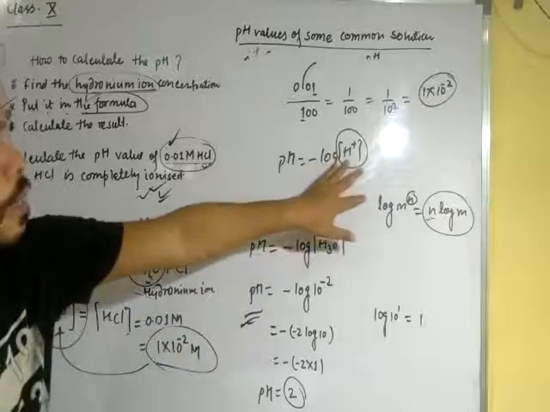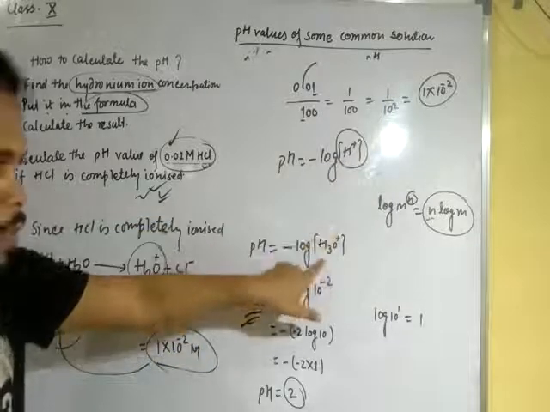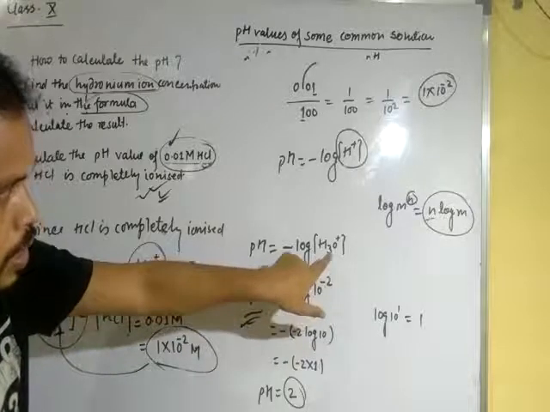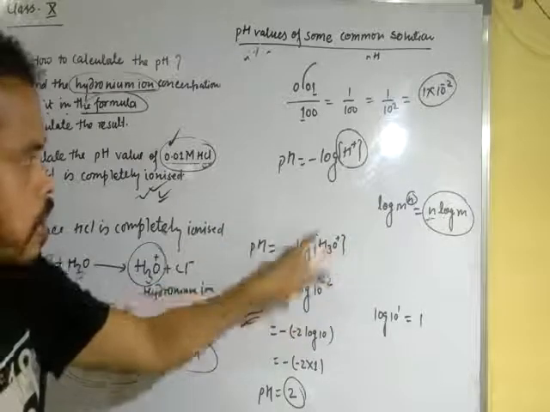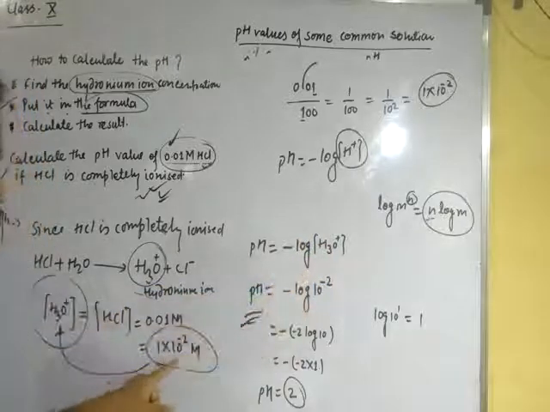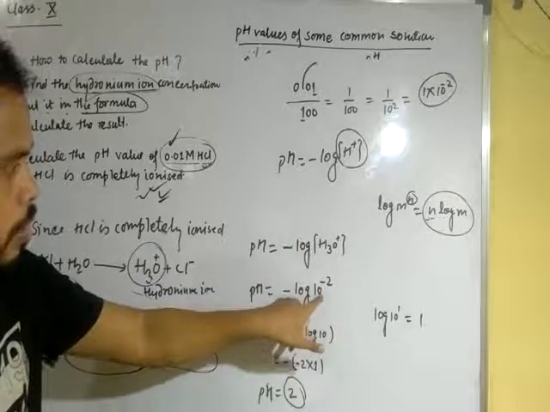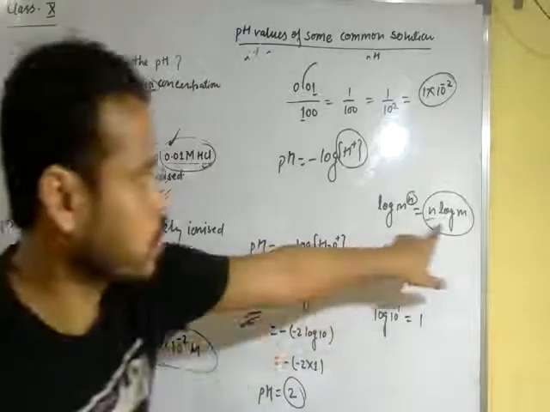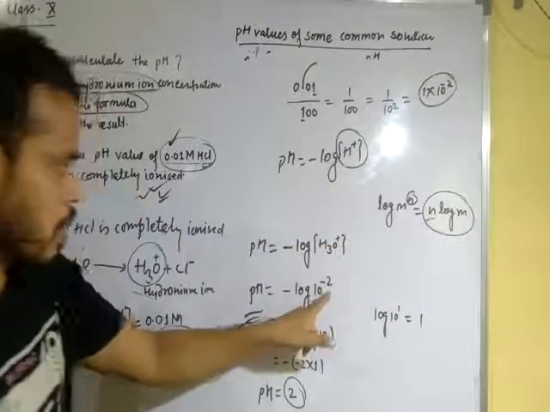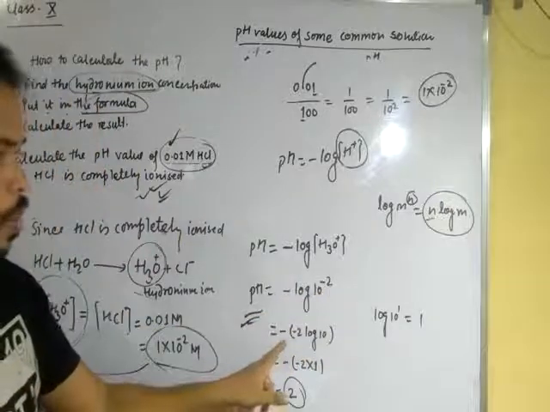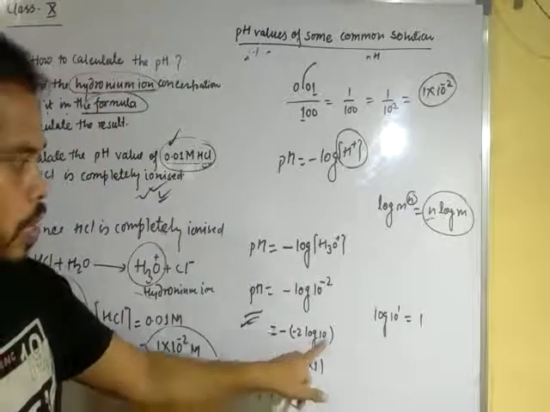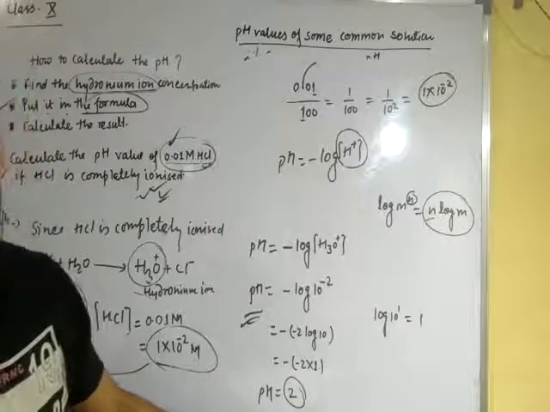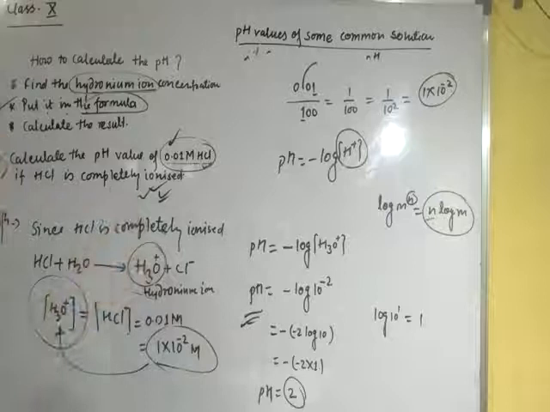Instead of H plus ion concentration we keep the hydronium ion concentration, and in place of it put the value, 10 to the power minus 2. According to this formula the power will come before the log, so here minus 2 log 10, and after solving we will get pH is equal to 2 for this question.